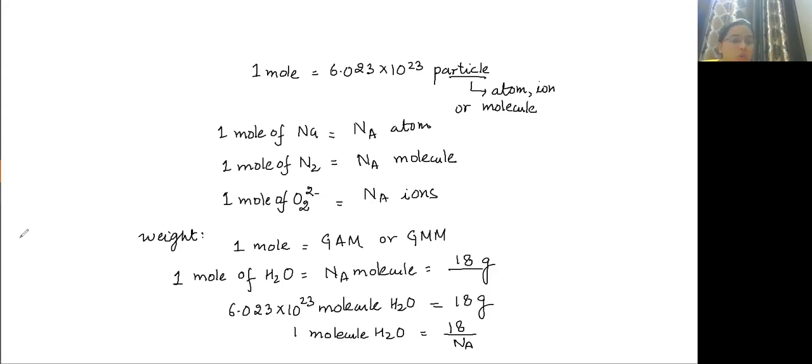And what is molecular mass? What do you mean by molecular mass? Atomic mass is the mass of one atom. So molecular mass is the mass of one molecule. What is the mass of one molecule of water? That is 18 AMU. Remember 18 AMU.